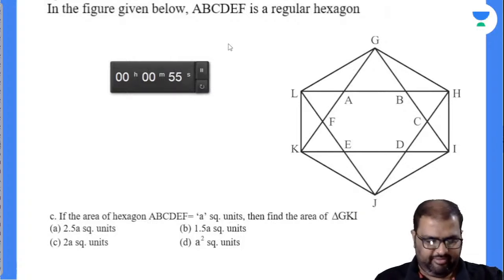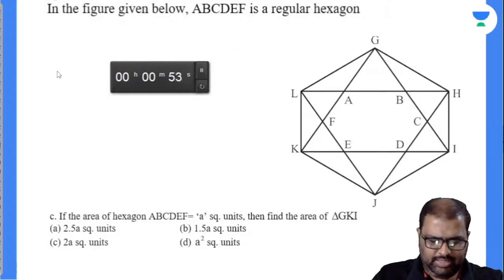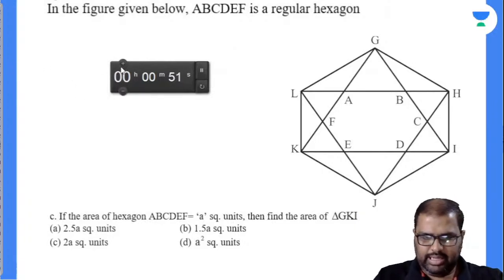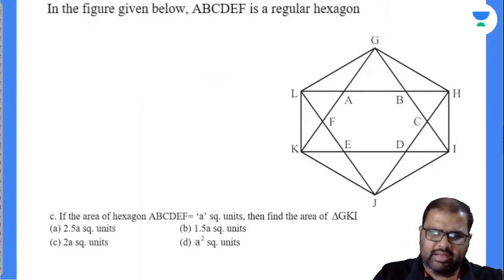B, 1.5. Very good. That's an easy question, na? Shall I end the poll there? Anybody? Yes, it is 1.5. Very good. We know the data, na?